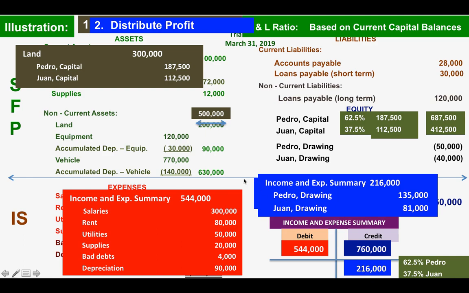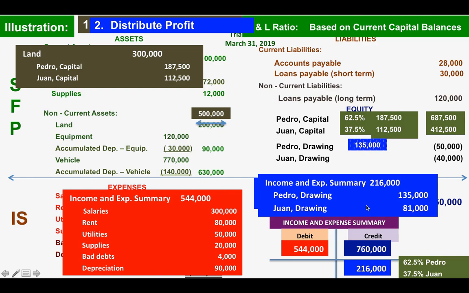We will now debit income and expense summary because we are closing the income and expense summary to the respective drawing accounts. We are distributing to Pedro and to Juan. So we are going to credit the respective drawing accounts of Pedro and Juan. And the share, 216,000 times 62.5% is 135,000. And 216,000 times 37.5% is 81,000.